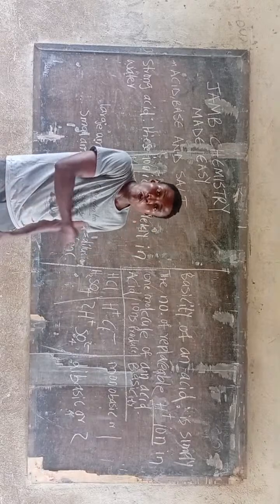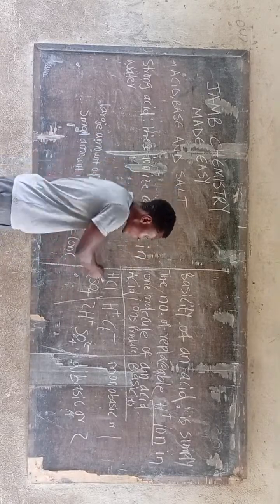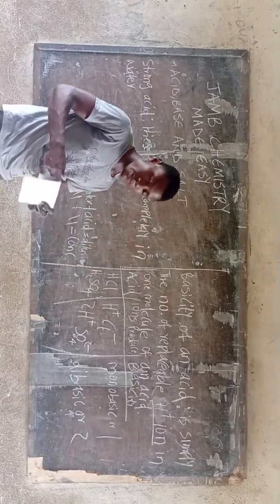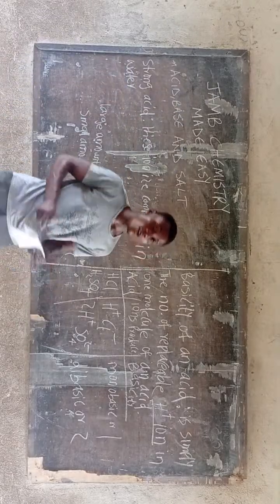Even in my mind, if I want to come and remove or replace, it's only 2 hydrogen ions I can replace. Whereas for hydrochloric acid, it is just 1 hydrogen that I can replace. So that is just it for a concept that is known as the basicity of an acid.